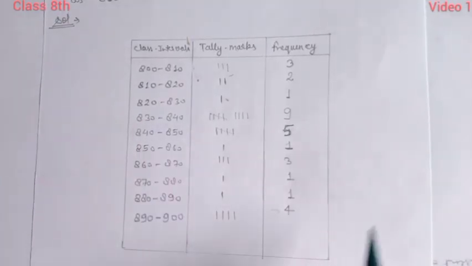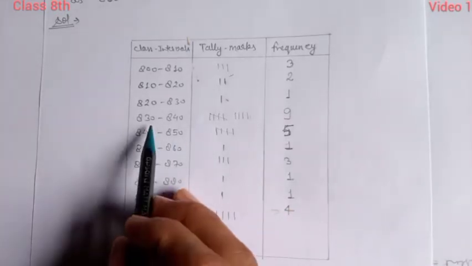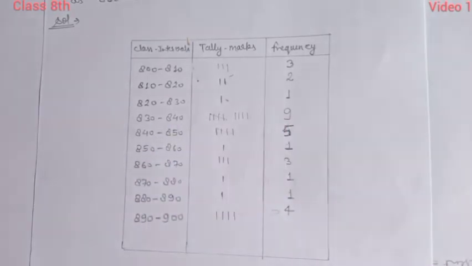Now you can say it is grouped data. So we can give the answer to which is the highest wages here. You can see it is 832, 840.